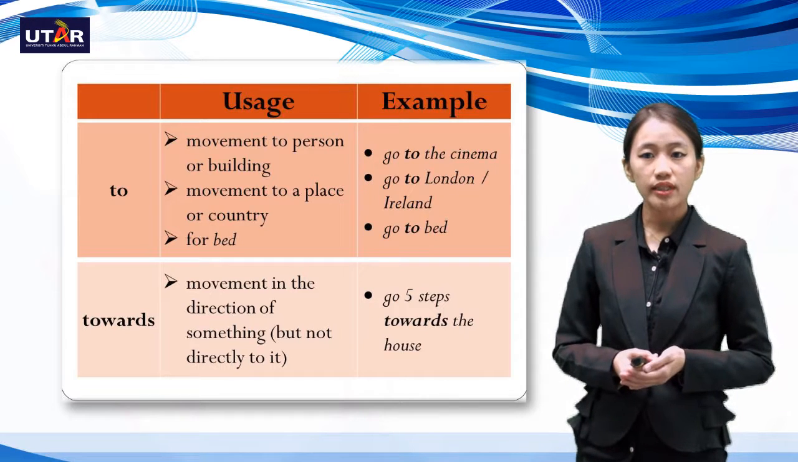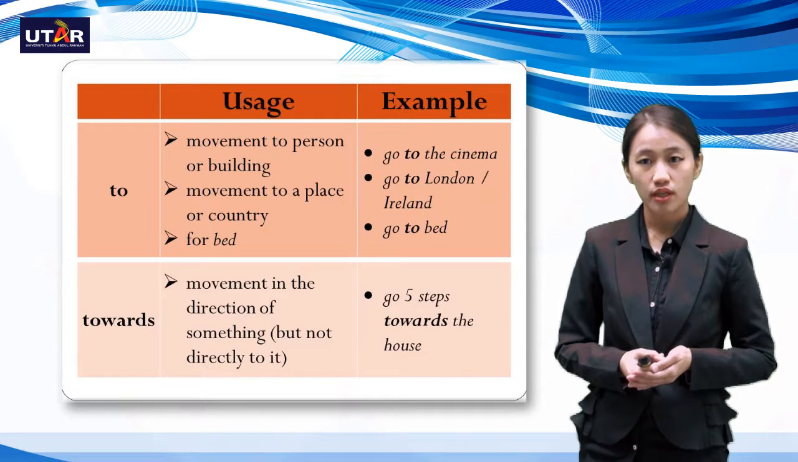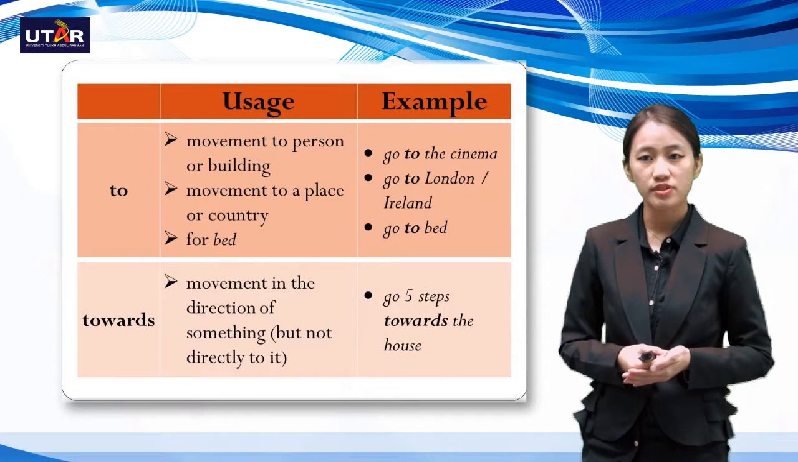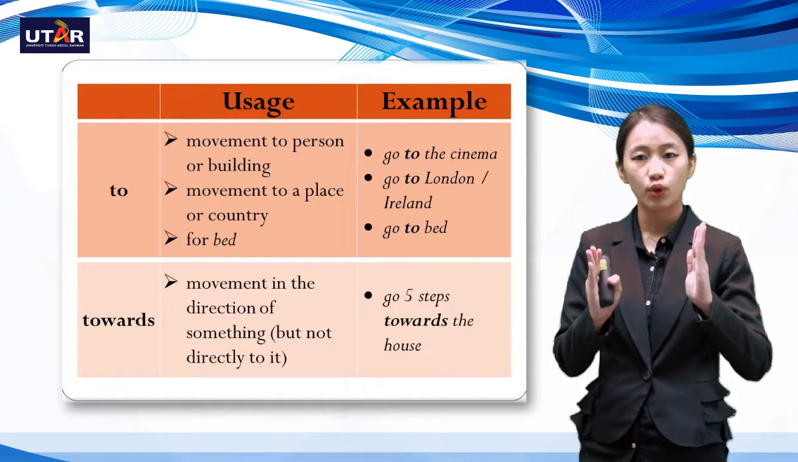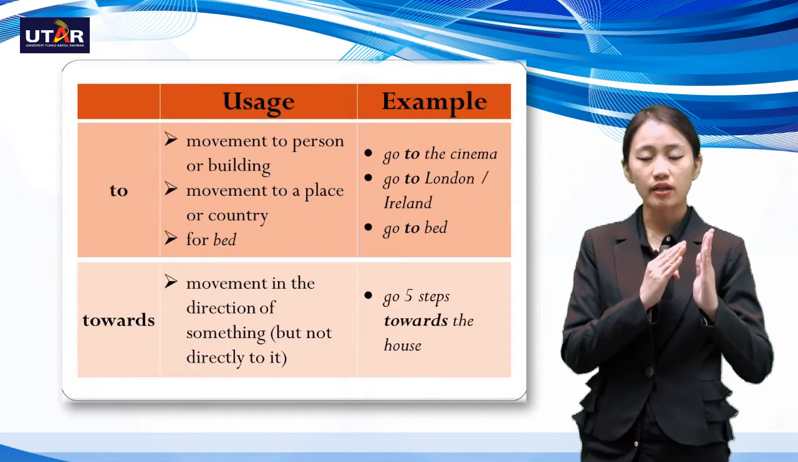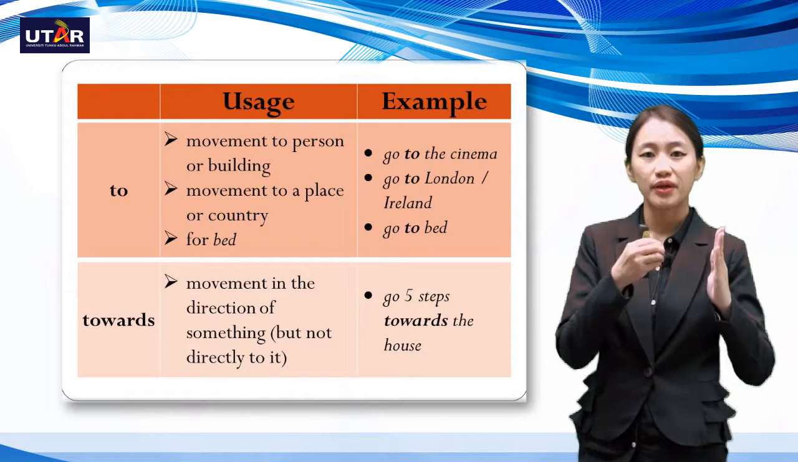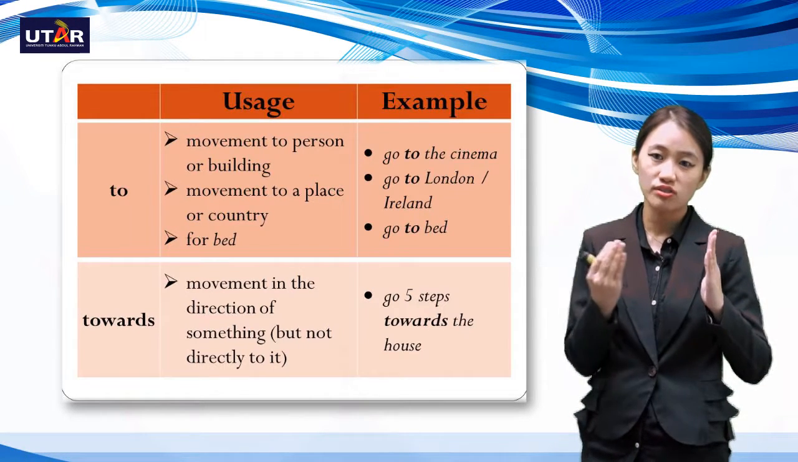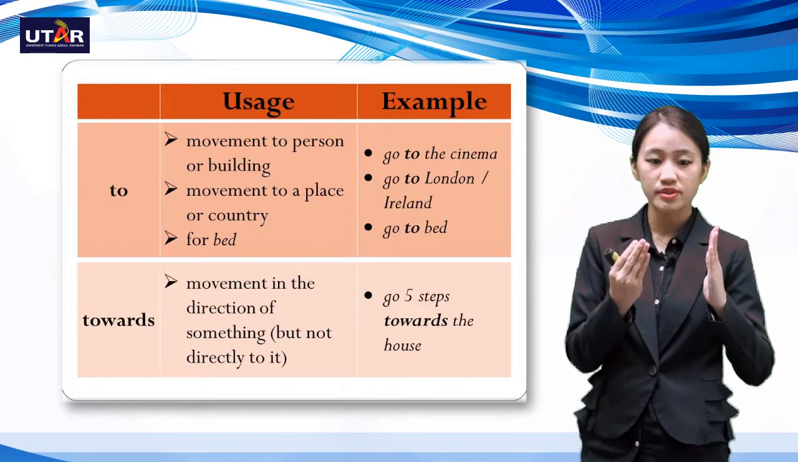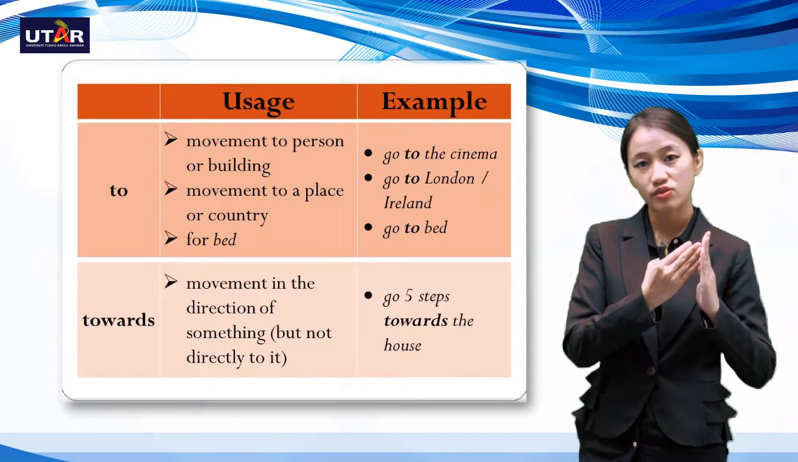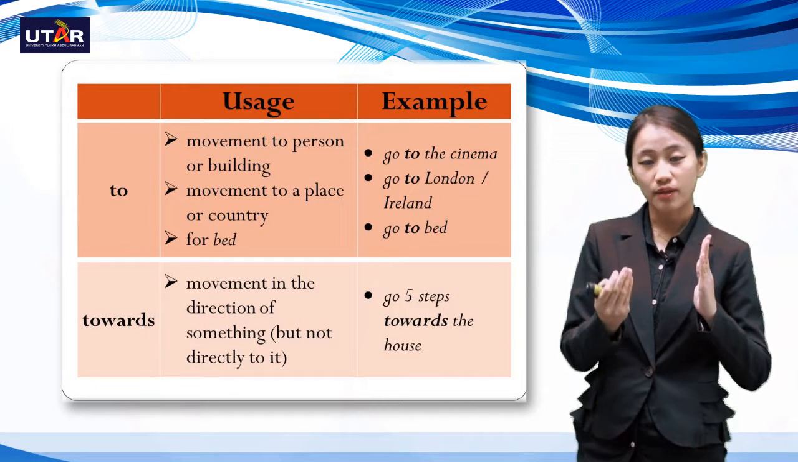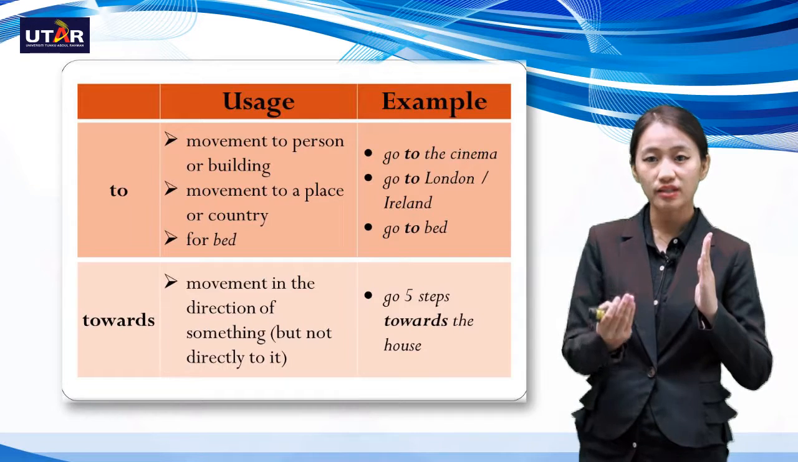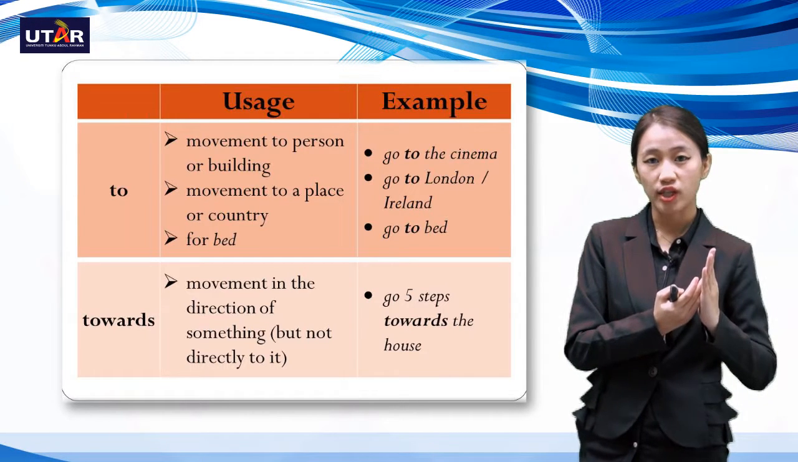The movement in the direction of something, but not directly to it. So go 5 steps towards the house. So if this was the house, I'm supposed to go towards the house, but I am actually not going directly to the house. I'm just moving 5 steps where I can actually face the house. But again, this is what it means by not directly onto the object.